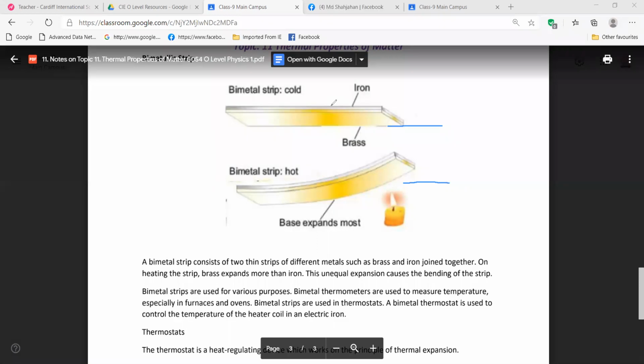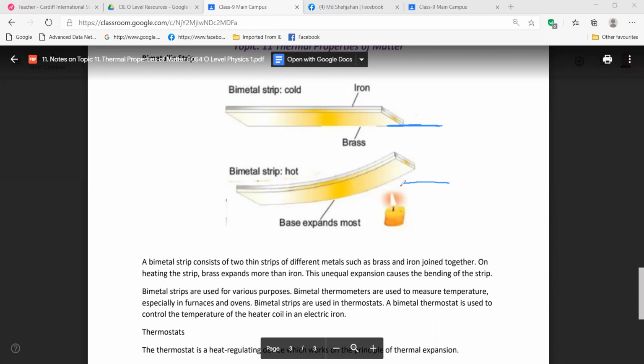Is it clear? We have a circuit, right? And this is the wire. This wire is connected to the brass so that electricity can come and the circuit is complete. Is it clear now?